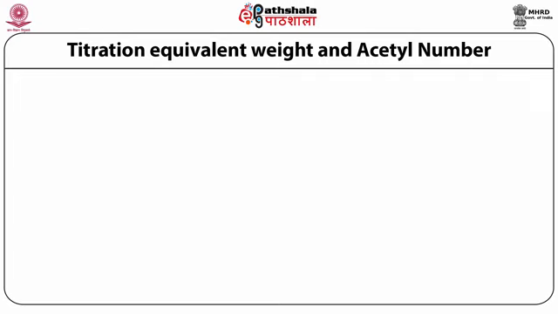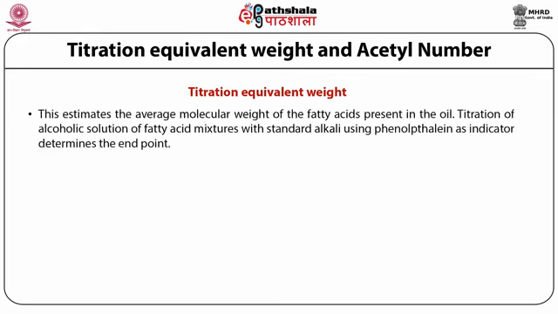Another important parameter is titration equivalent weight. This parameter estimates the average molecular weight of the fatty acids present in the oil. Titration of an alcoholic solution of fatty acid mixtures with standard alkali, using phenolphthalein as an indicator, determines the endpoint. Mean molecular weight is equivalent to the milligrams of fatty acid divided by milliequivalents of alkali used.